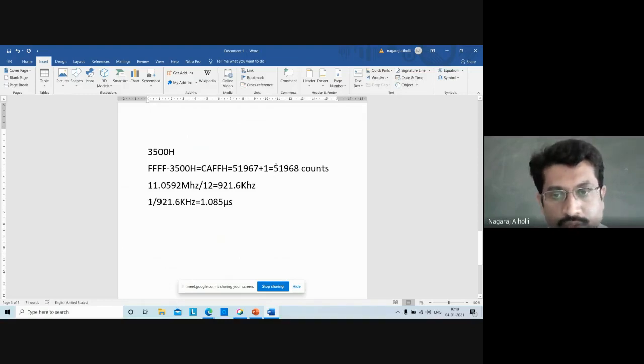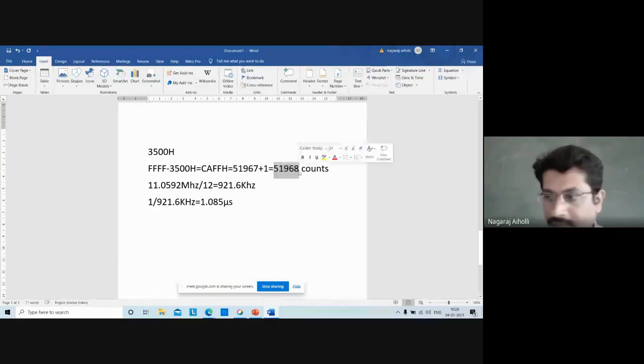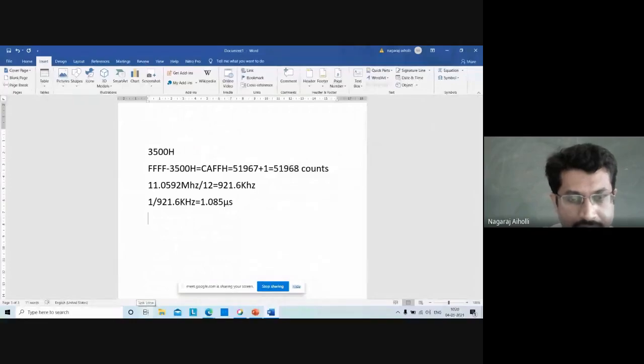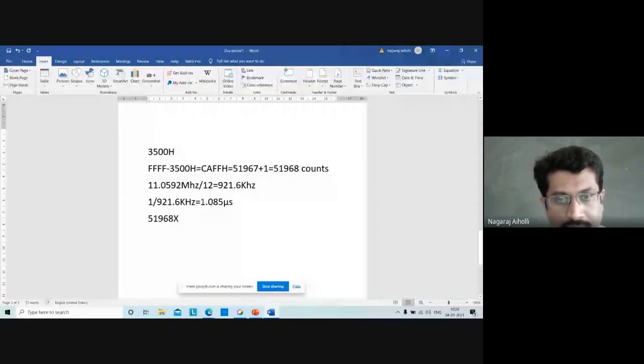Therefore, if it has to make 51,968 counts, how much should be the time delay? Cross multiply. The time delay will be 51,968 into 1.085 microsecond.